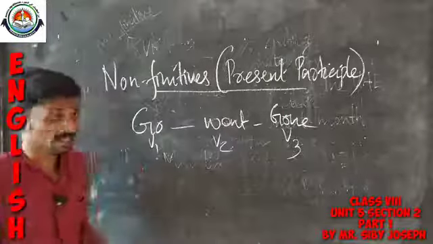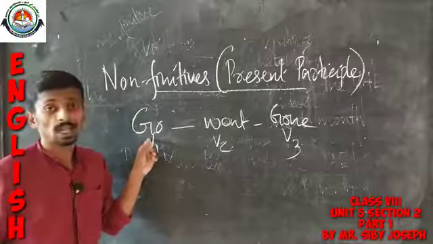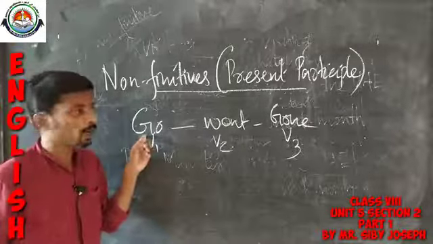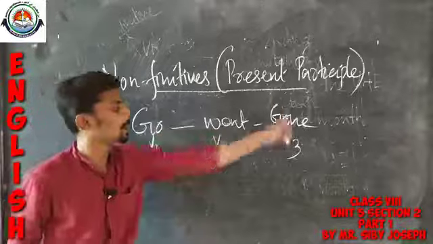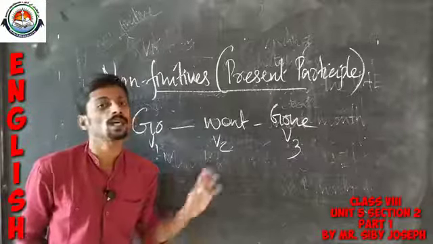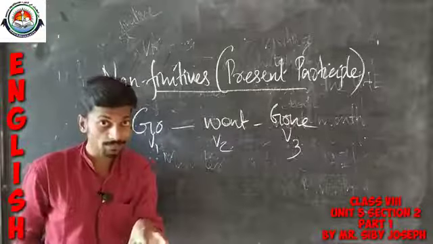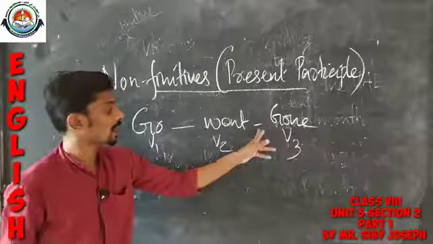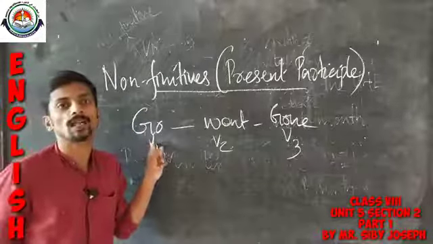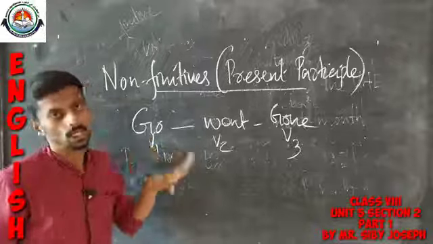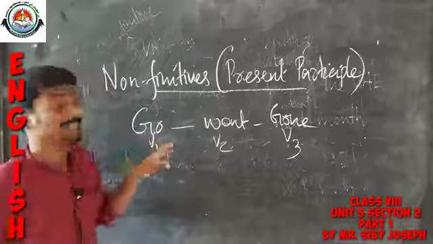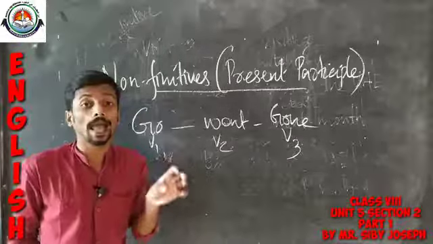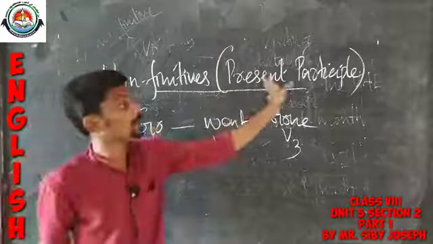Gone is the past participle form of the verb, but it is not the present participle form of the word go. Likewise, each and every word has its own present participle form.